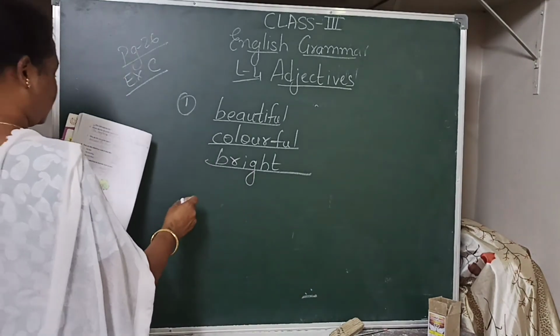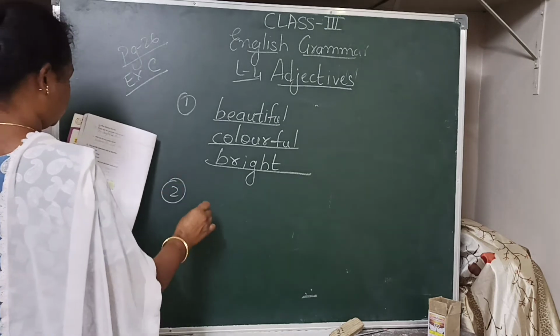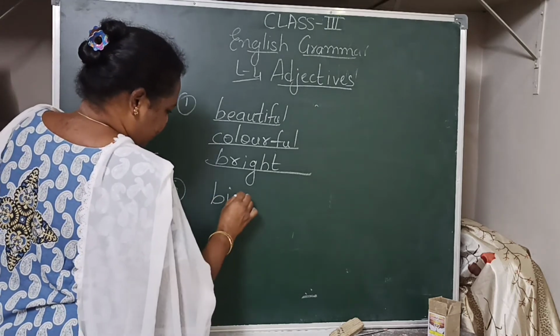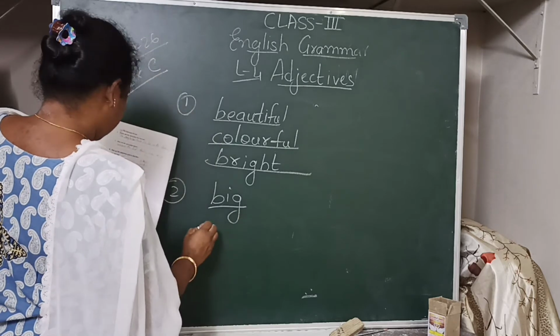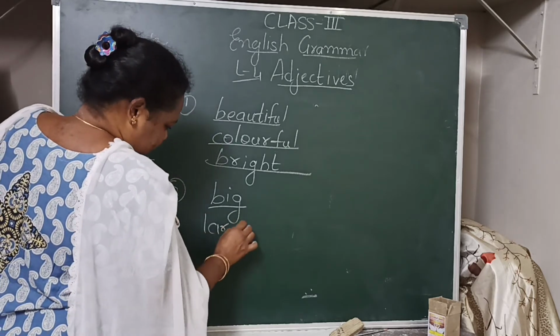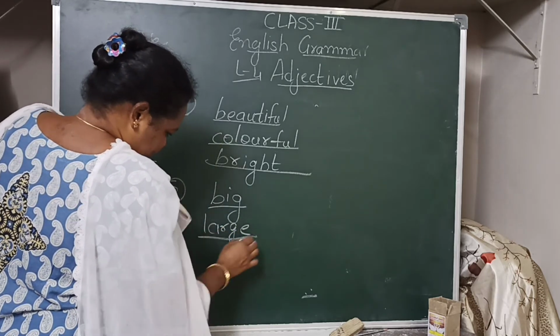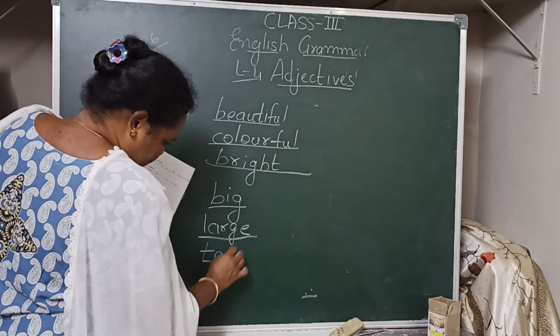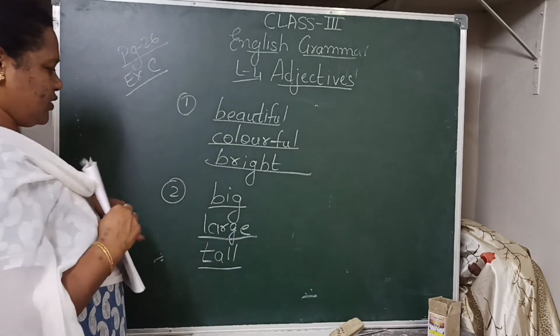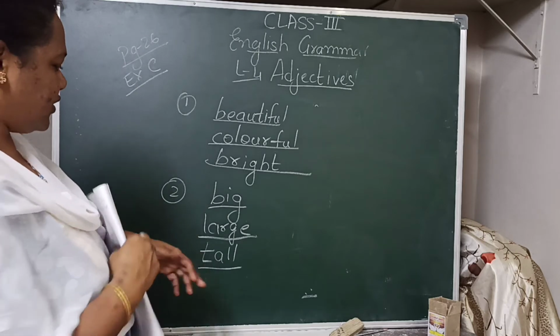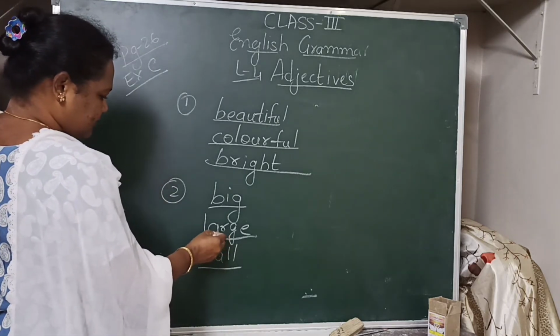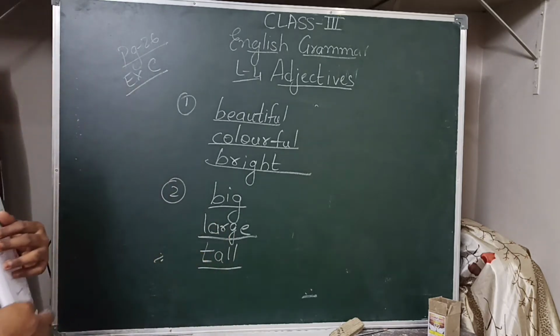Then the next picture, what they have given of a tree. So, a big tree. First adjective. Then, large tree. Tall tree. Right? Big tree, large tree, tall tree. Note it down.